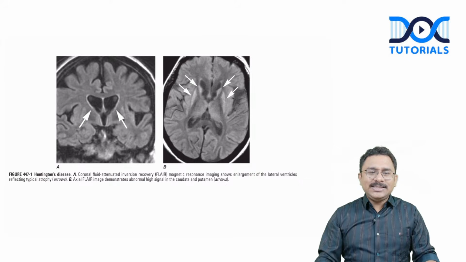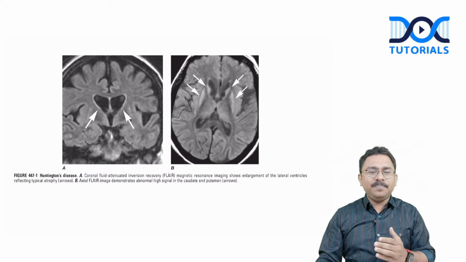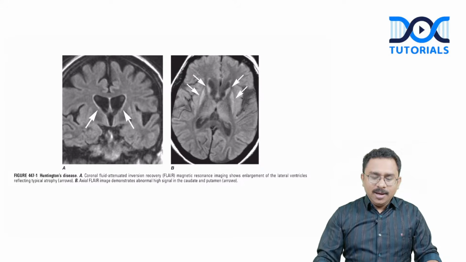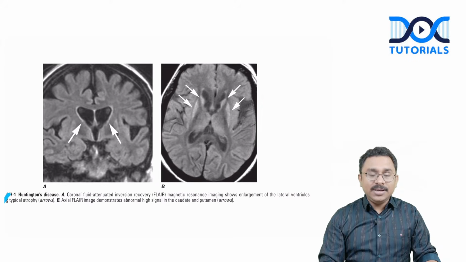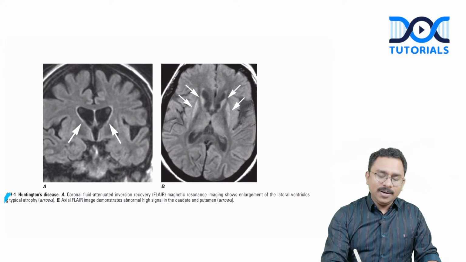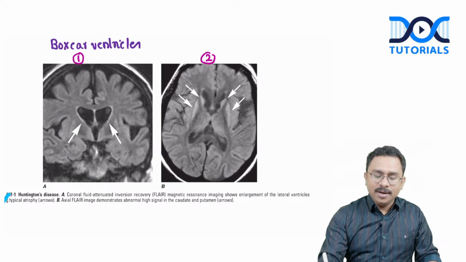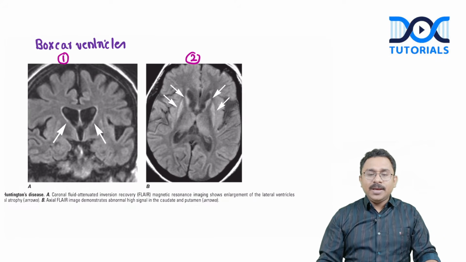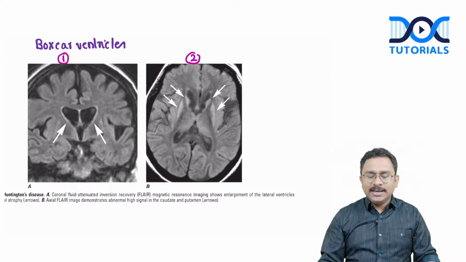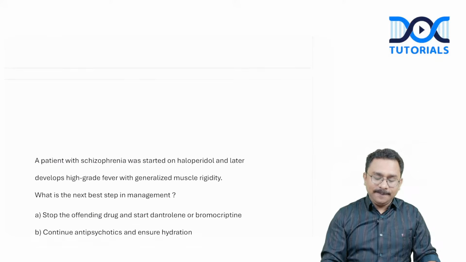I just want to show you this section from Harrison's textbook, in the chapter on Huntington disease. You can very well see in the coronal section, the first one, the boxcar ventricles, the typical imaging finding. And in the second image, which is the axial FLAIR image, again you can see the basal ganglia hyperintensities with a slight opening up of the lateral ventricles. Okay, right.